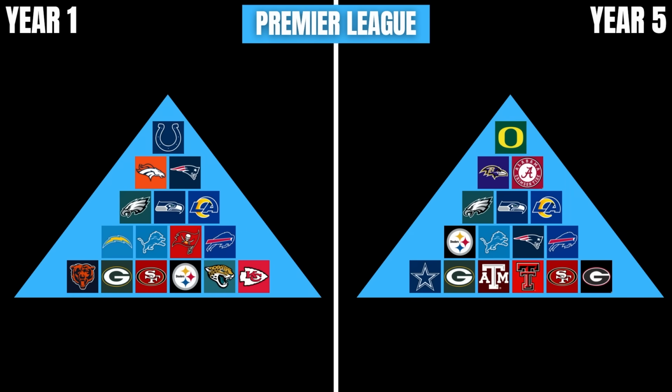Let's play Spot the Difference, or more like before and after. We have the year 1 pyramid on the left, and then the year 5 conclusion pyramid on the right. This is the Premier League, how it started and how it ended. I had no expectations for this video, so it was definitely kind of cool to see 5 college football programs end at the top of the pyramid.